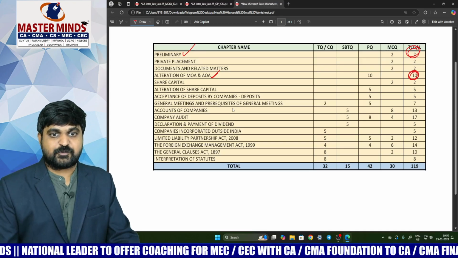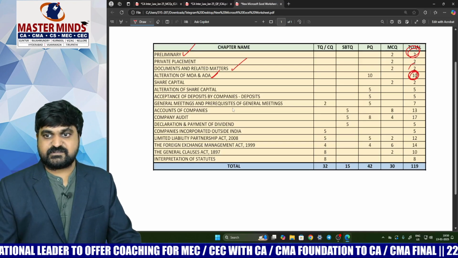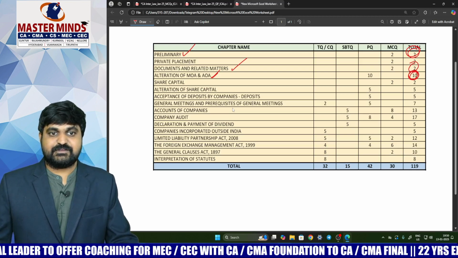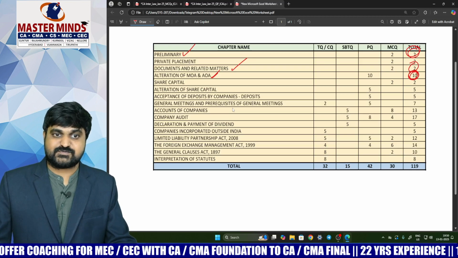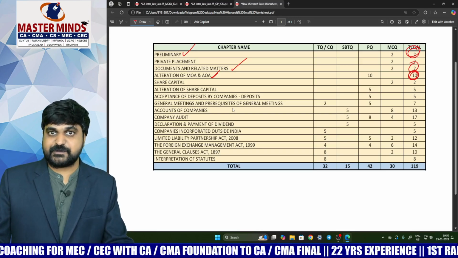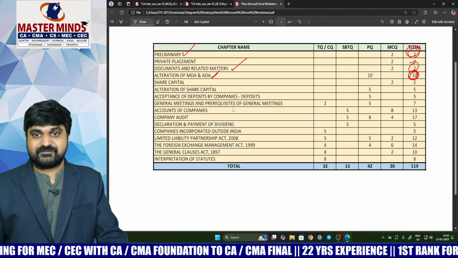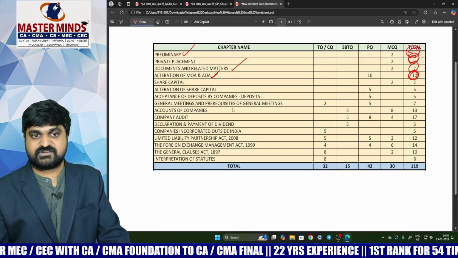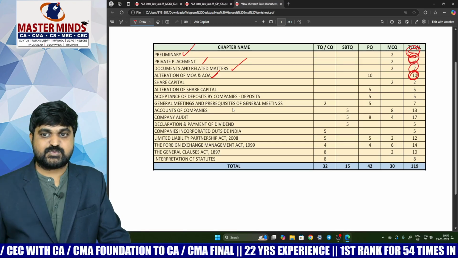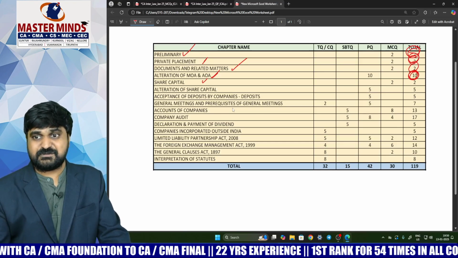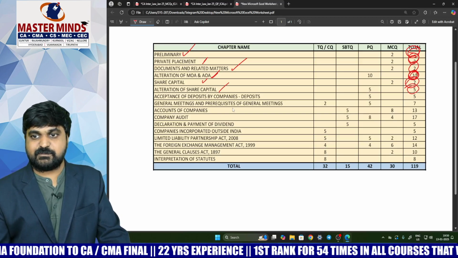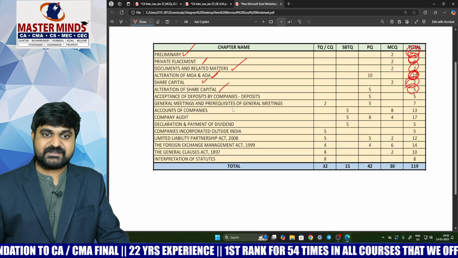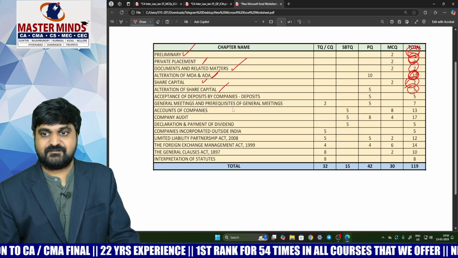Next one. Documents and other related matters, 2 marks. Next one. Prospectus, no question at all. Allotment of securities and misstatements in prospectus, no question at all. But private placement covered only 2 marks. Next one, share capital. A lengthy chapter, but covered only 2 marks. Alteration of share capital, covered 5 marks. Acceptance of deposits, 5 marks.